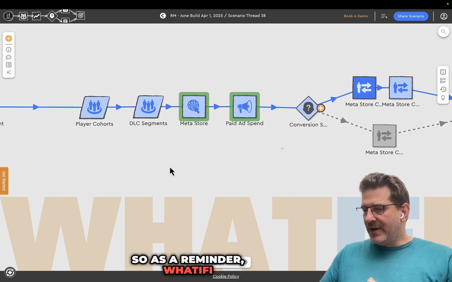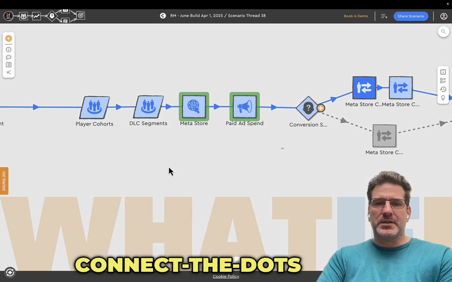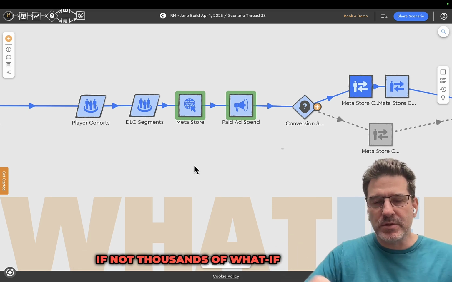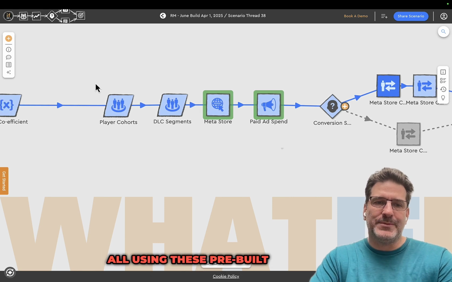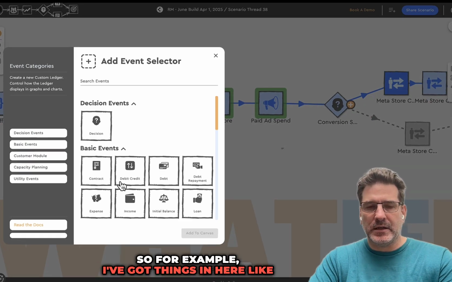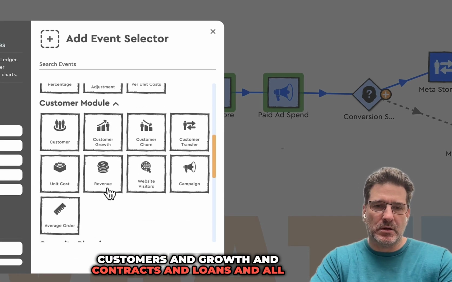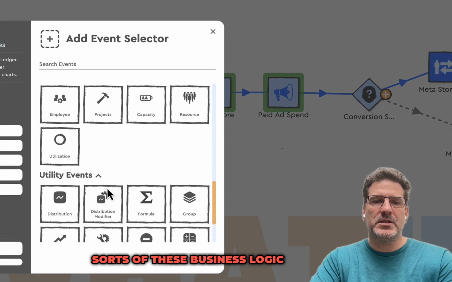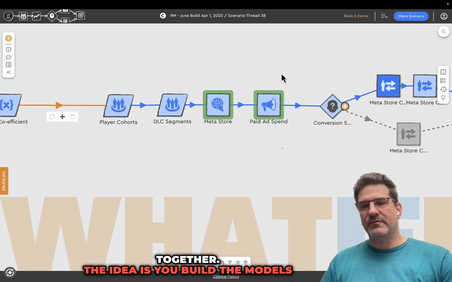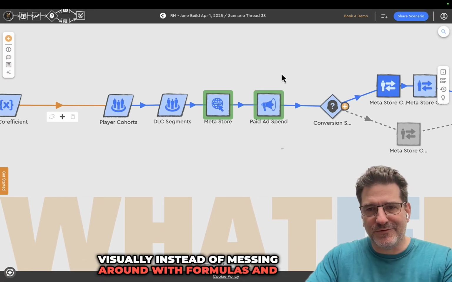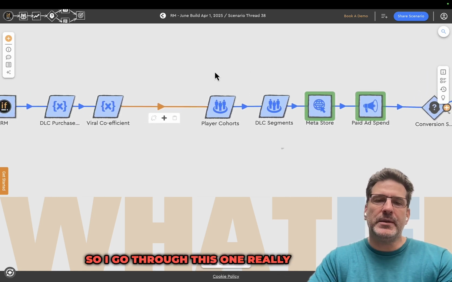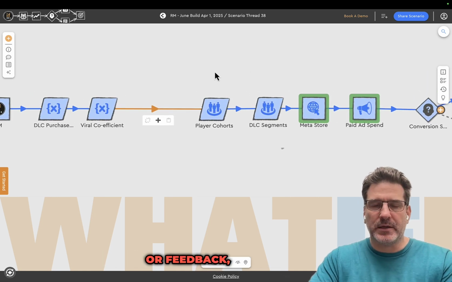So as a reminder, whatifi is a node-based, connect-the-dots type of forecasting software that allows you to build dozens, if not hundreds, if not thousands of what-if scenarios, all using these pre-built business logic events. For example, I've got things in here like customers and growth and contracts and loans and all sorts of these business logic pieces that you can connect together. The idea is you build the models visually instead of messing around with formulas and spreadsheets in Excel or Google Sheets. So I'll go through this one really basically, and if you've got questions or feedback, I'd welcome both of those.